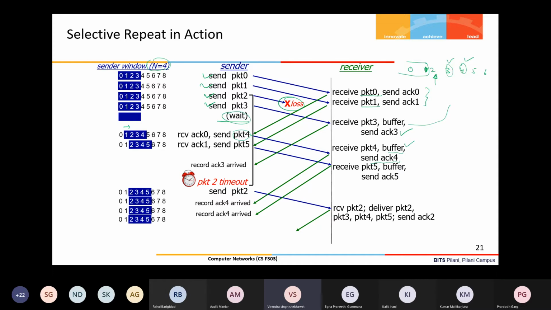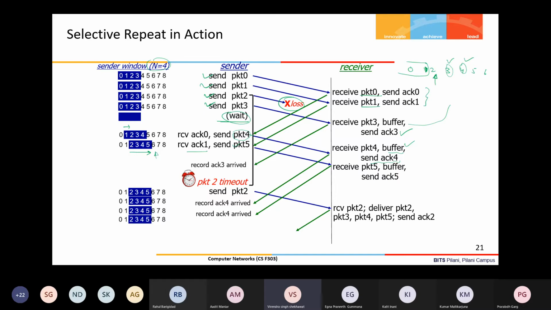After sending 4 packets, it cannot send the next packet until at least the acknowledgement of packet 0 arrives. Then acknowledgement 1 is also received, so 4 and 5 have been sent, and the window is shifted up to 5. Again a maximum of 4 packets can be outstanding. For packets 2, 3, 4, 5 the acknowledgements are not received, so packet number 6 cannot be sent right now.